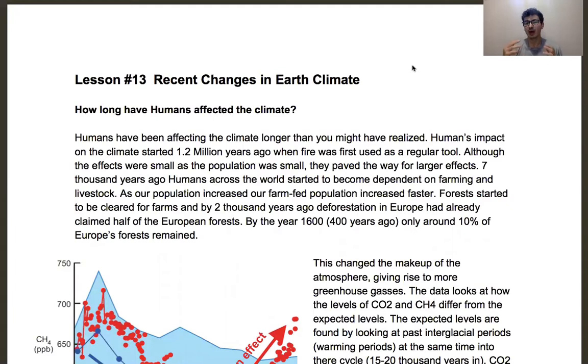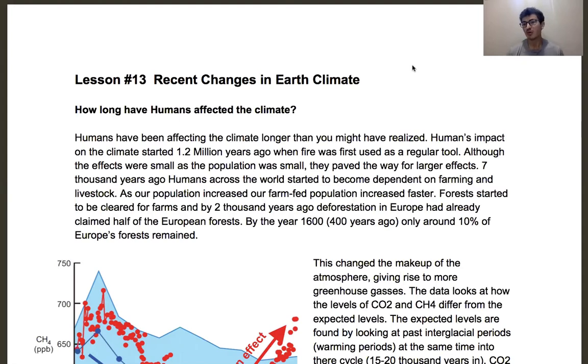So I first want to look at how long humans or our ancestors have been affecting the climate. Initially, I thought it'd be pretty recent, but when we look a bit deeper, it actually goes back to about 1.2 million years ago when fire first started to be used as a regular tool. When you burn something, you're emitting greenhouse gases into the atmosphere. So even though the impact would be very small, because the population of our ancestors was tiny compared to now, we still had some impact on the climate by using fire.